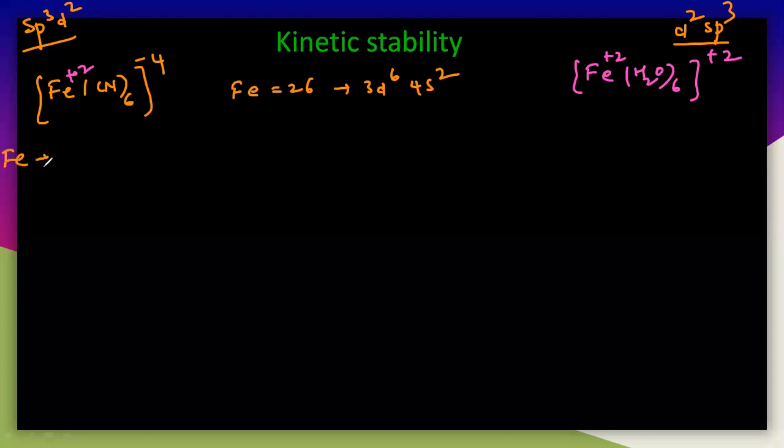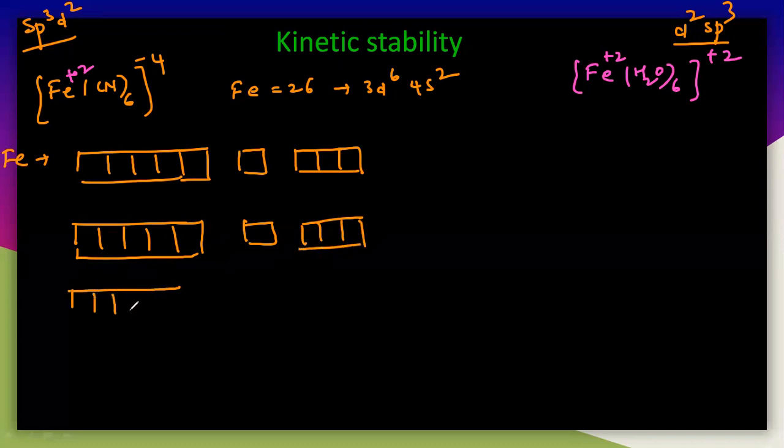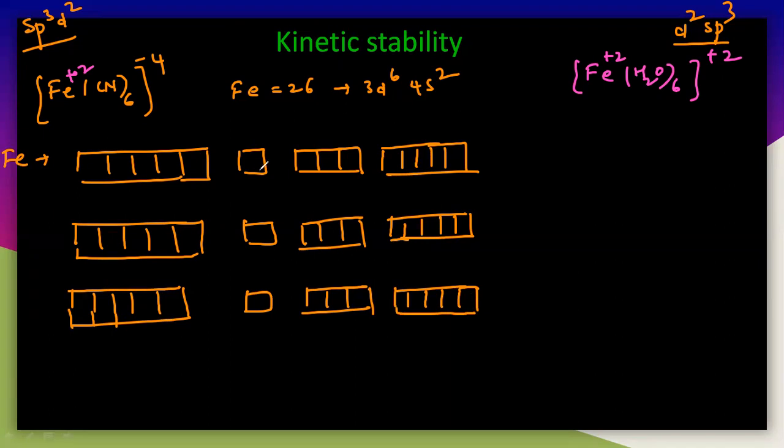So let us write first Fe. Particularly you have to write these orbitals: 3d, 4s, 4p and 4d.